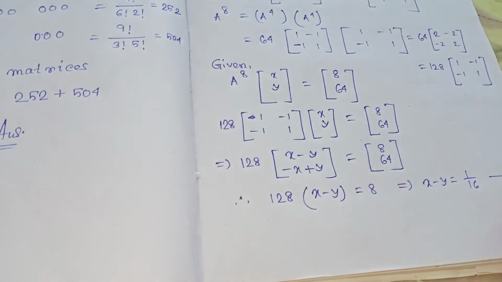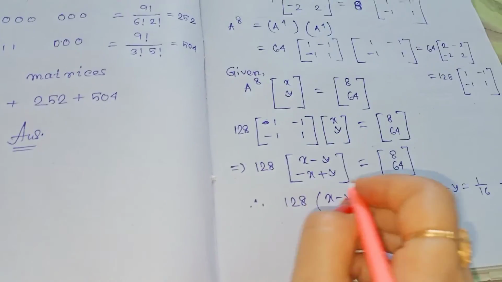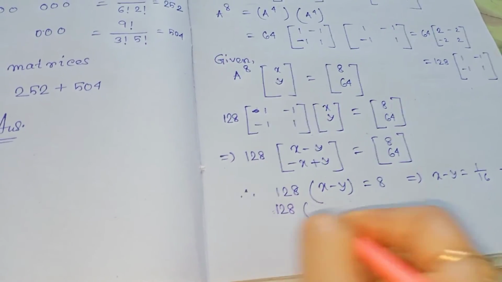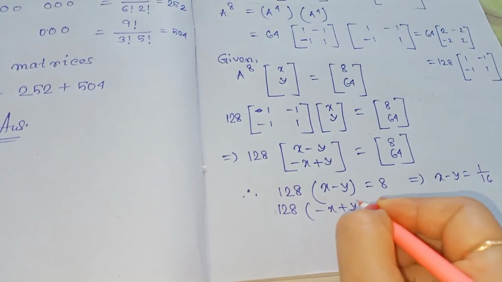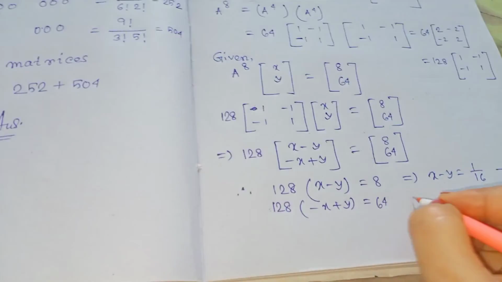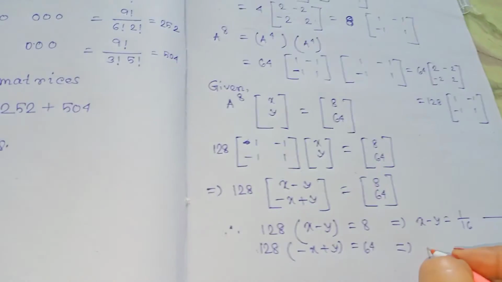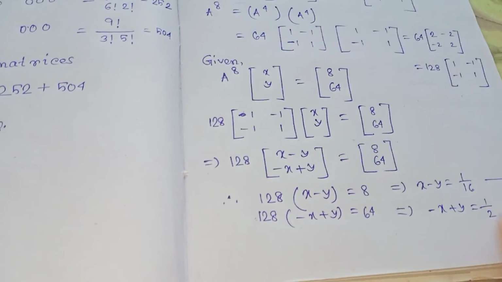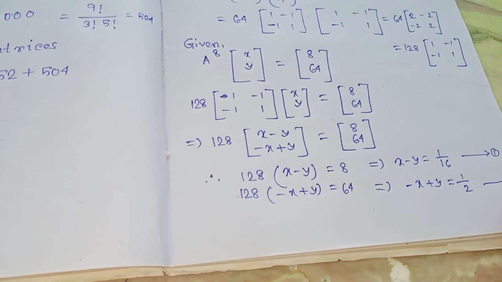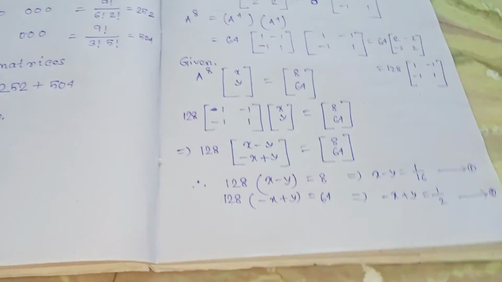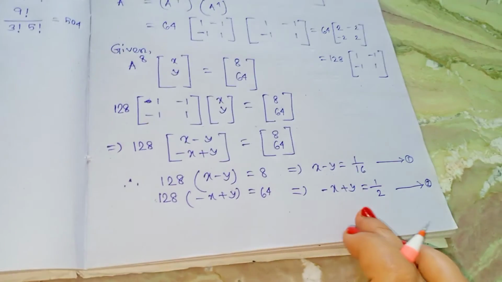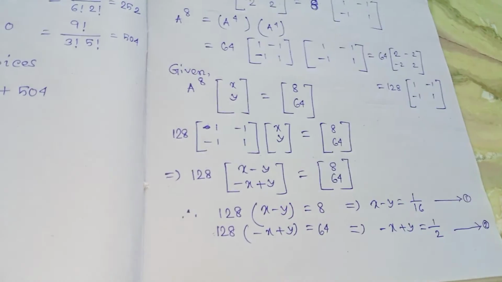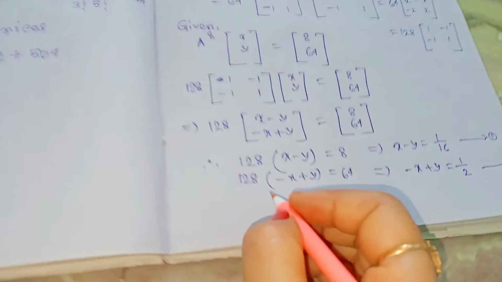This is equation 1. And the second one becomes 128 into minus x plus y, that is equal to 64. So that implies minus x plus y is equal to 1 by 2. So it is equation 2. So it shows that equations 1 and 2 are the equations of two parallel lines.